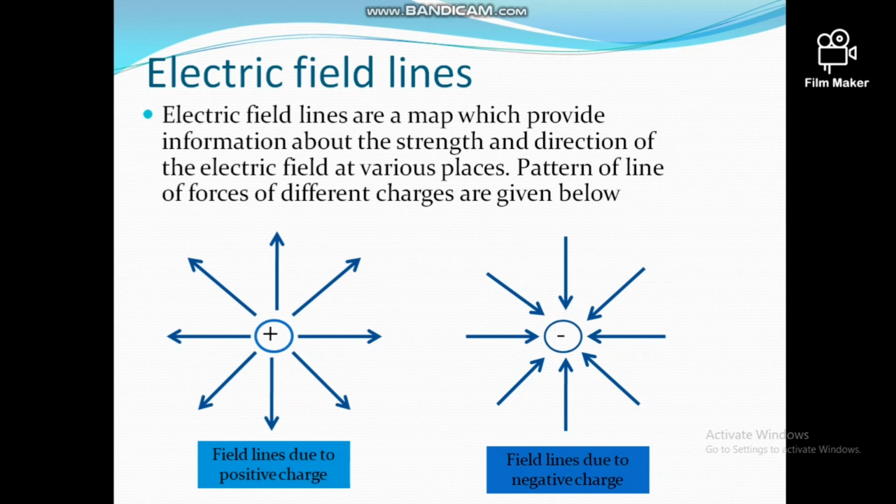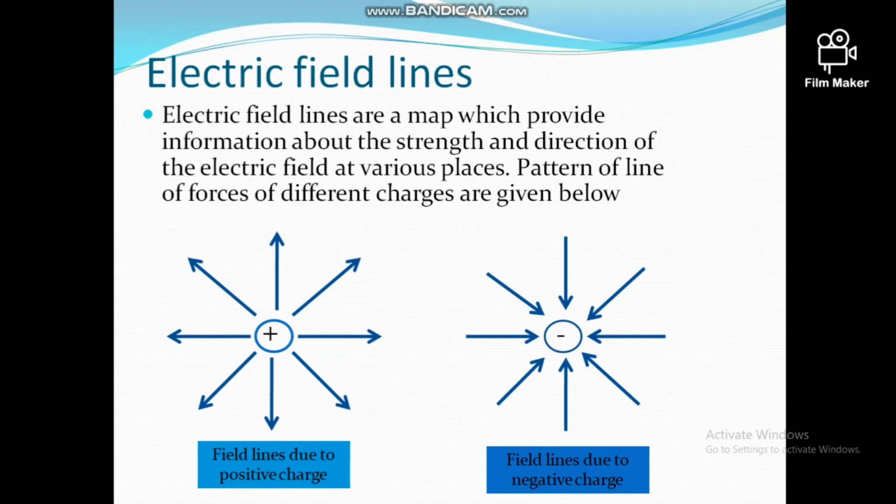Now the third topic, electric field lines. The path followed by a unit positive charge in the electric field is called an electric field line, or imaginary lines on which a unit positive test charge moves in an electric field are called electric field lines.